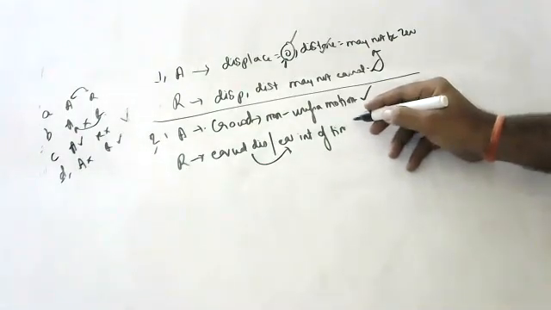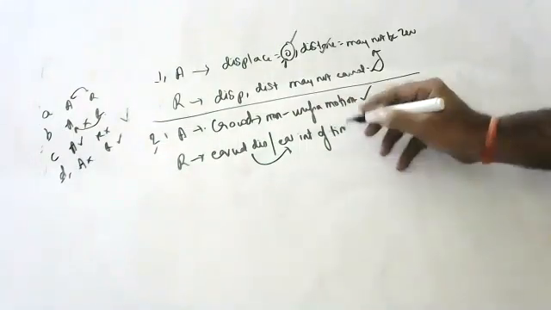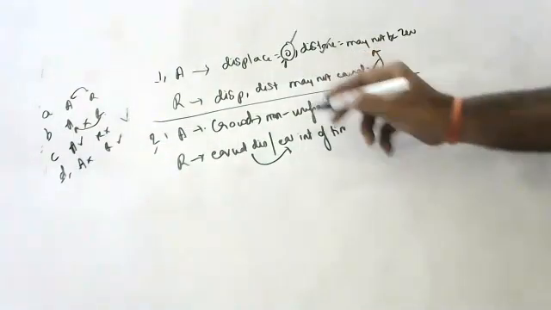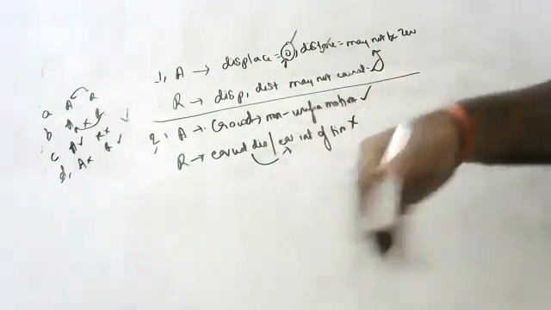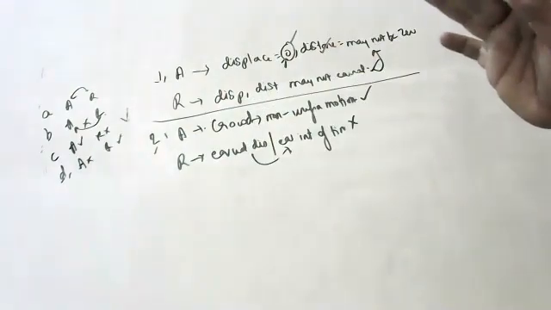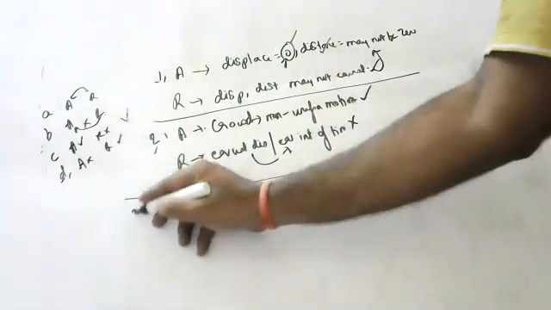Here, children, he is trying to give a reason, but this is a wrong reason. Assertion is correct. Reason is entirely wrong. So C is the answer. Okay. Next, number 3 question.